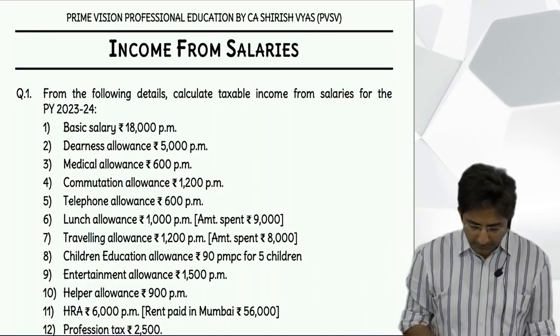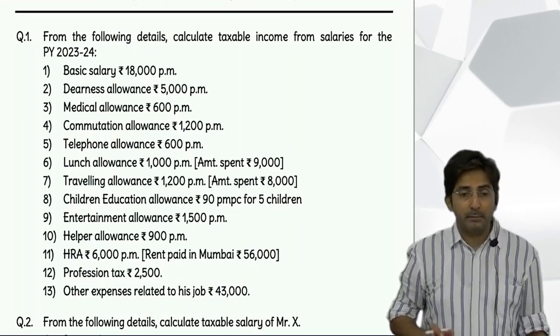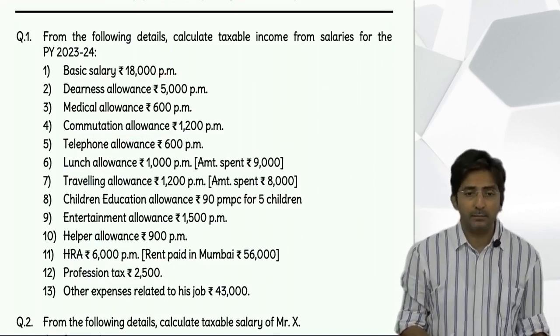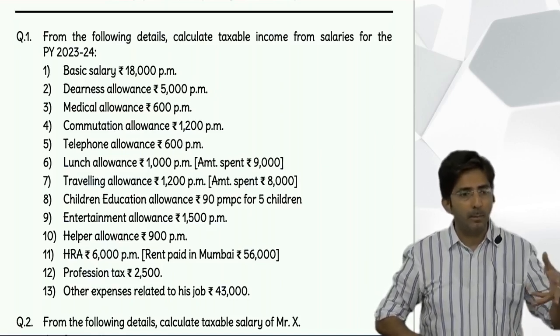Okay, now for each point what will we decide? Taxable or exempt. So start one by one. Basic salary, taxable or exempt? Taxable. So in the outer column, dash or amount? Amount.